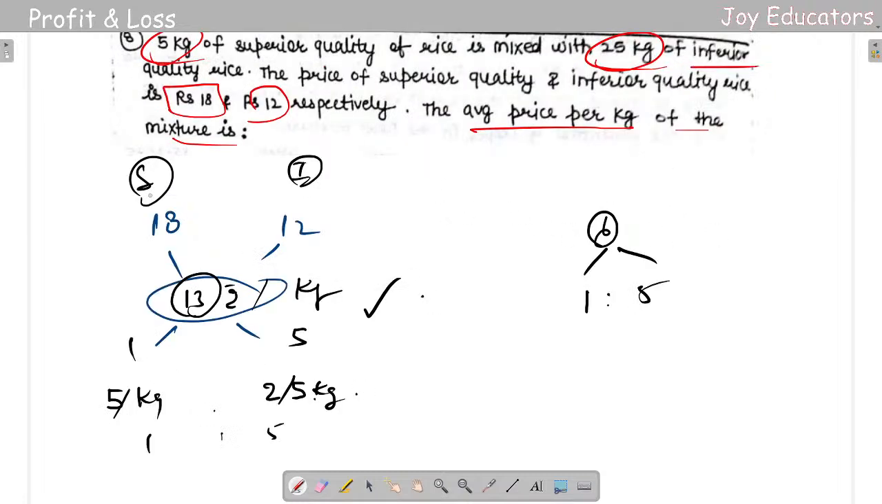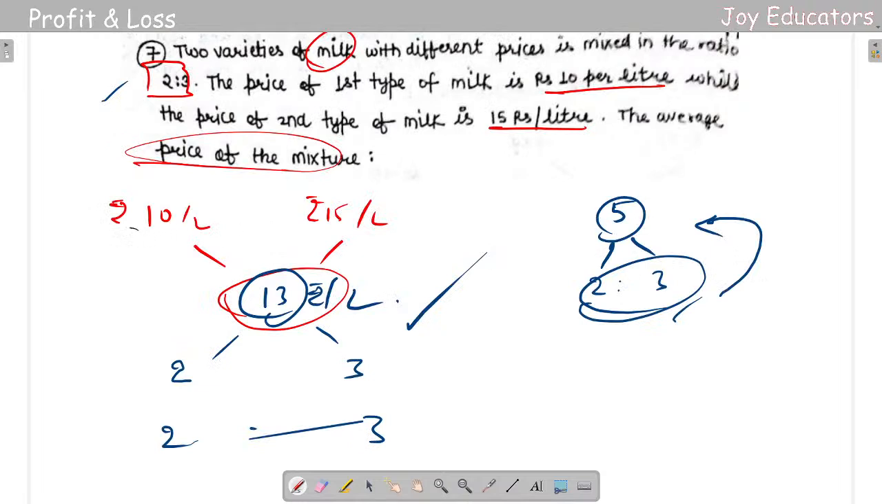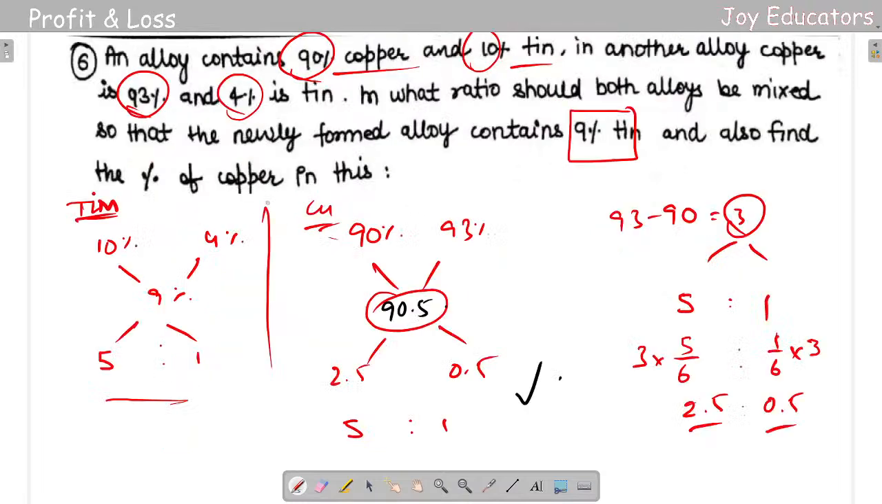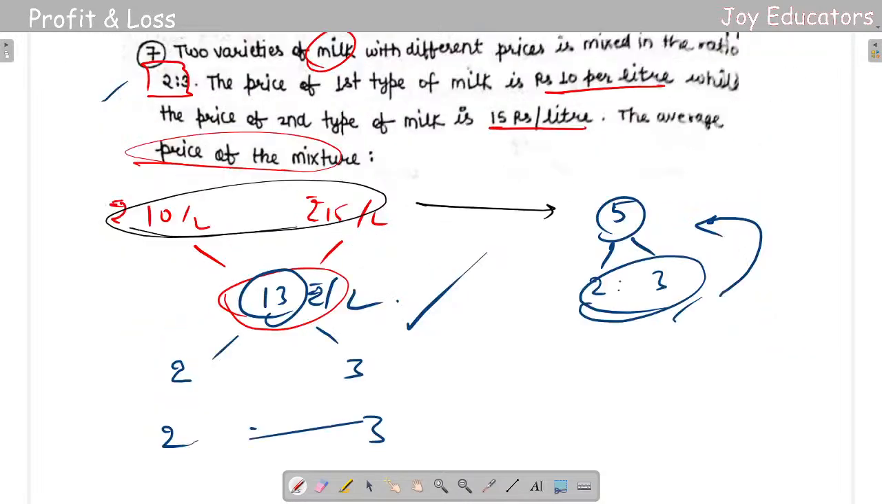So I got 18 minus 12, which is going to be 6. So 1 and 5 is the ratio. Same thing in the previous one. So 10 and 15, 15 minus 10 is 5. So yeah, the same thing. So let us move to the next.